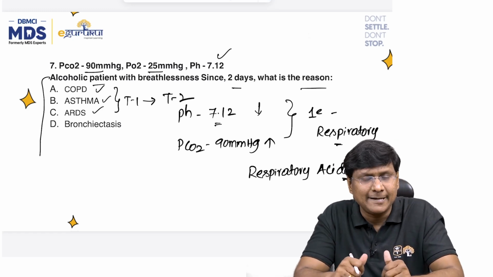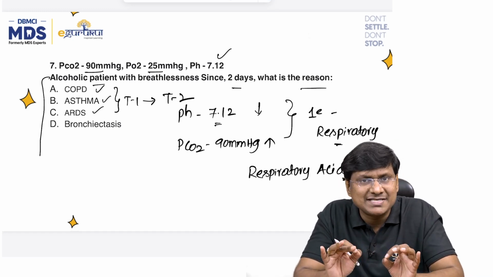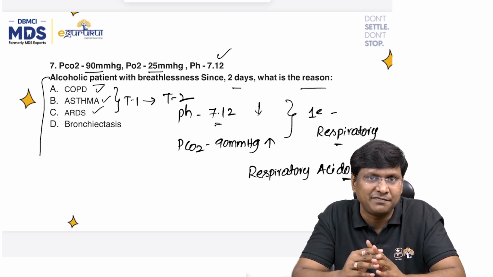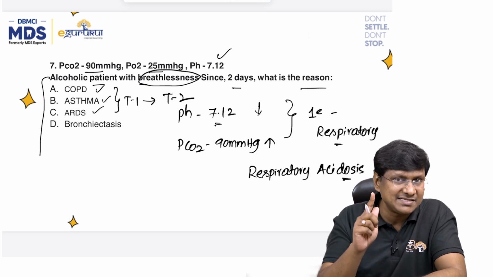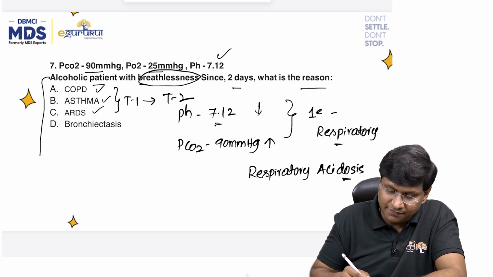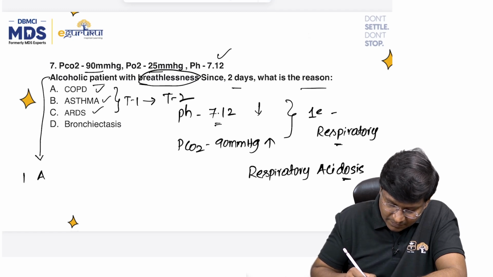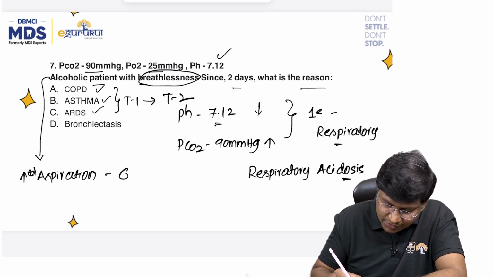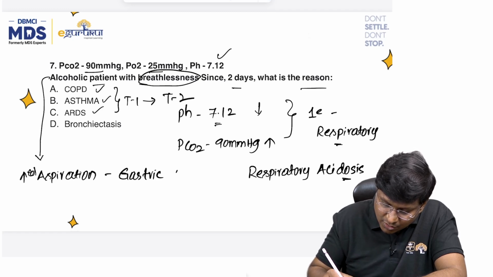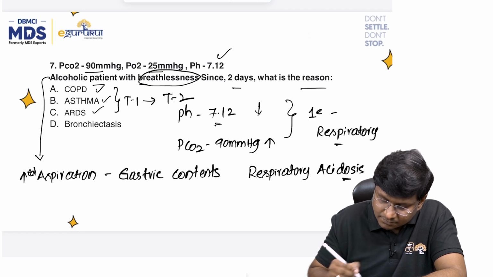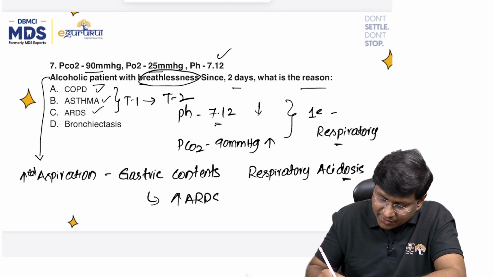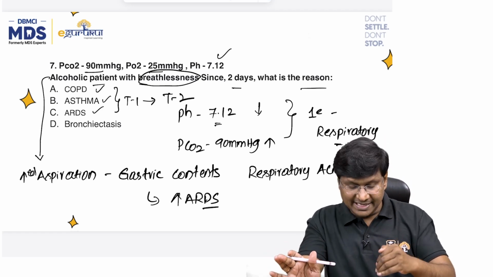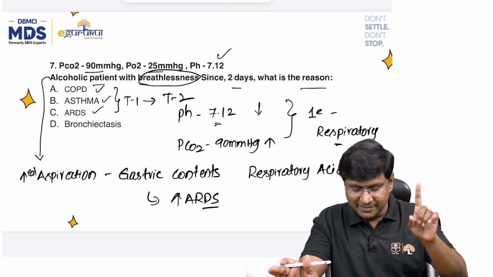But among the options given, with the clinical history given, what can we suspect to be the cause for type 2 respiratory failure? With the clinical scenario given, the alcoholic individual. Please remember, alcoholics are at increased risk of aspiration of the gastric contents. Because of the aspiration of gastric contents, these patients are at increased risk of development of acute respiratory distress syndrome.